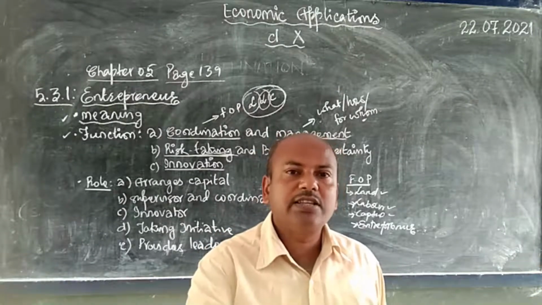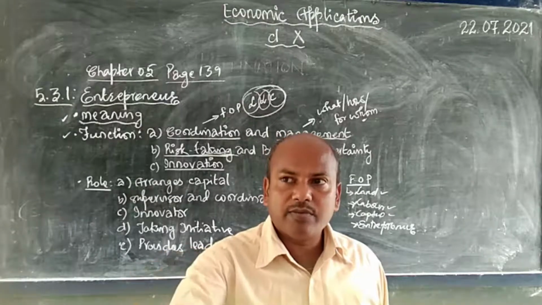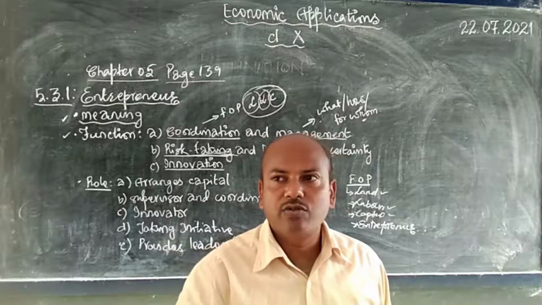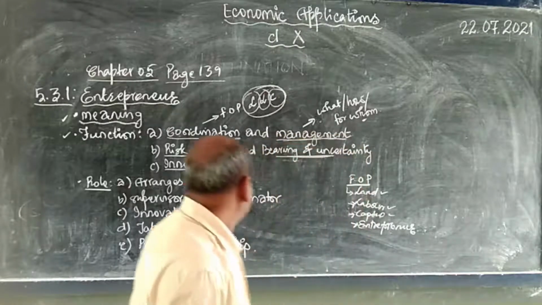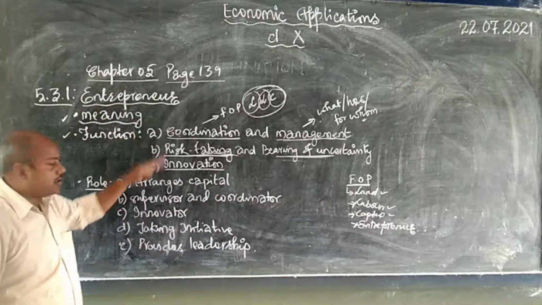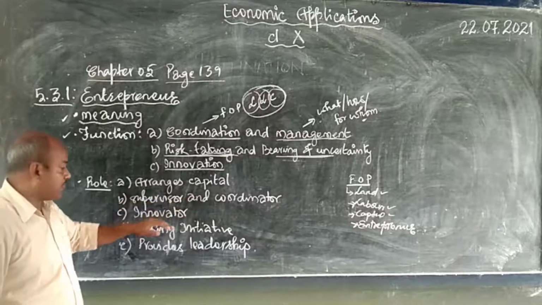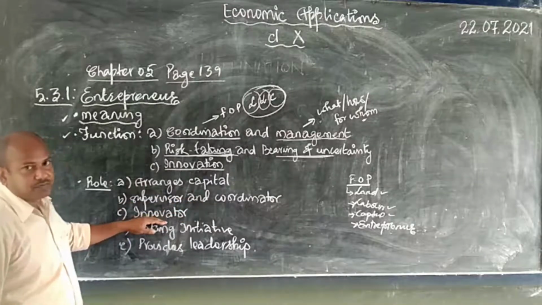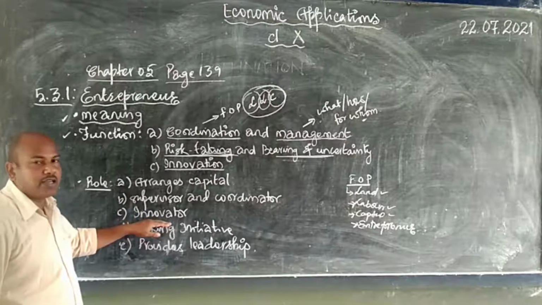So somebody needs to pass an instruction regarding the help to be rendered by one department to another department. So such kind of coordination has to be looked after or managed by the entrepreneur. So this is another role, called the role of supervision and coordination. Next is innovator. Entrepreneur has to be an innovator. Entrepreneur needs to be an innovator.